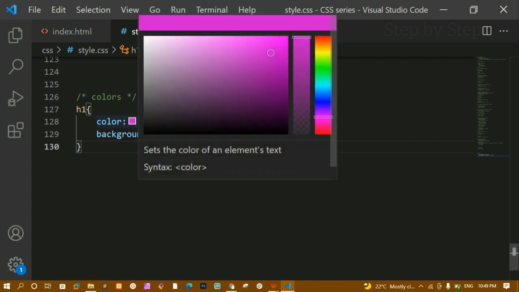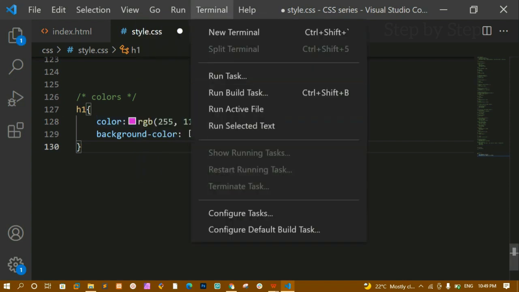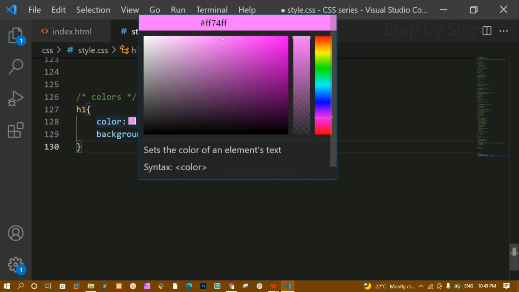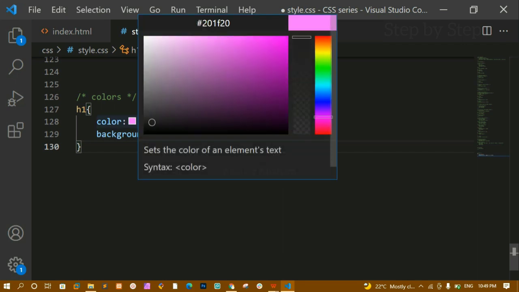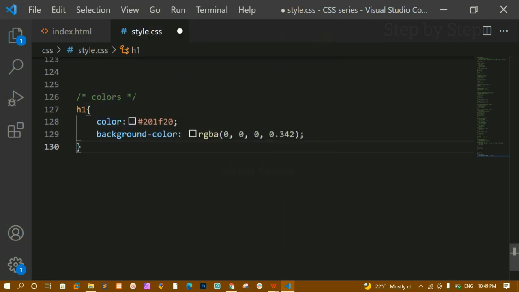And next we are having hex value. Let me just come here. I'll just change from here. Okay, now hex value is nothing but we are going to give like this. Okay, we will be giving hash. First we are going to give here hash and whatever. Let me just explain you here.